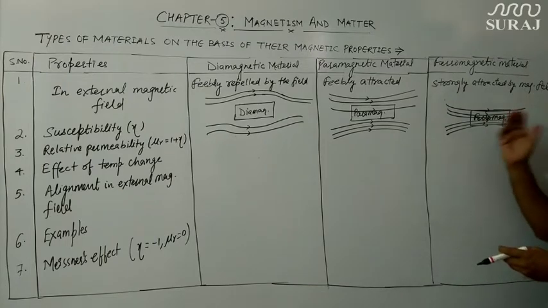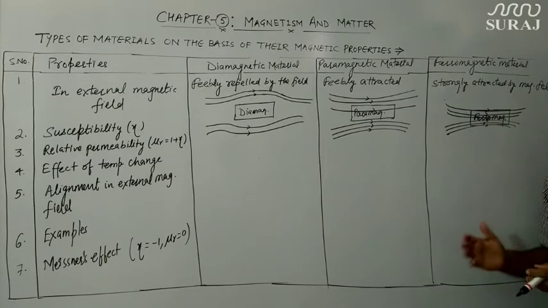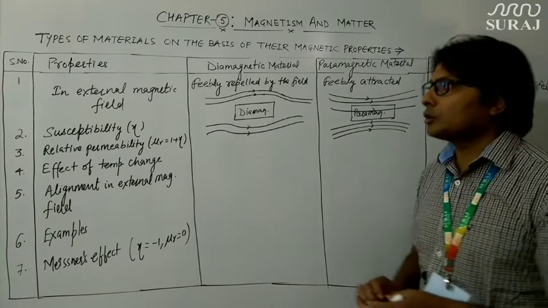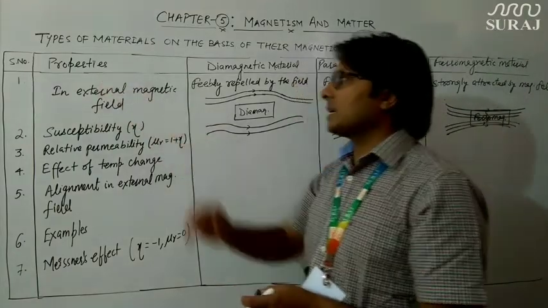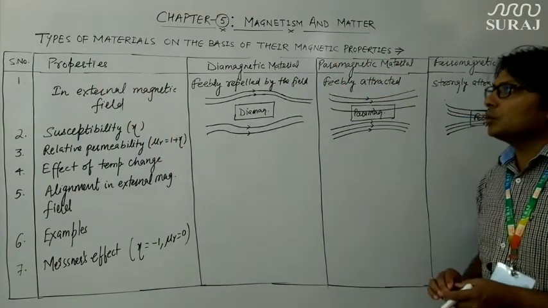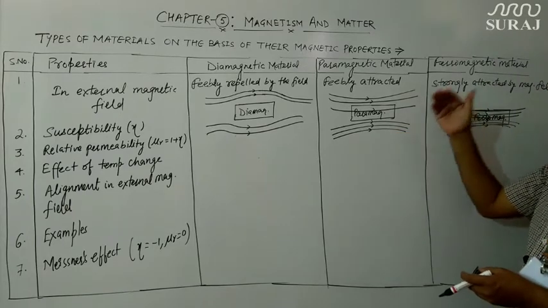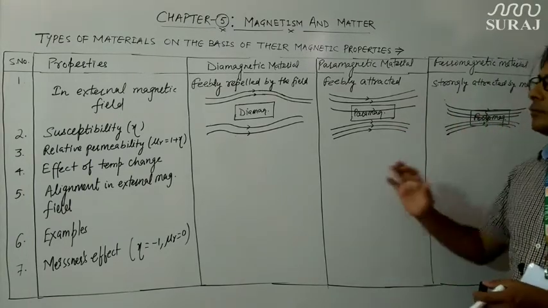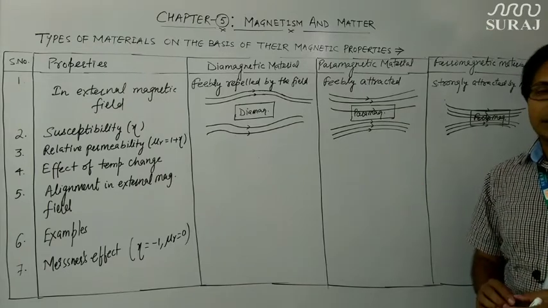So this is the very first property we have discussed, on the basis of applying an external magnetic field, or how the behavior of diamagnetic, paramagnetic and ferromagnetic material changes when they are kept in an external magnetic field.